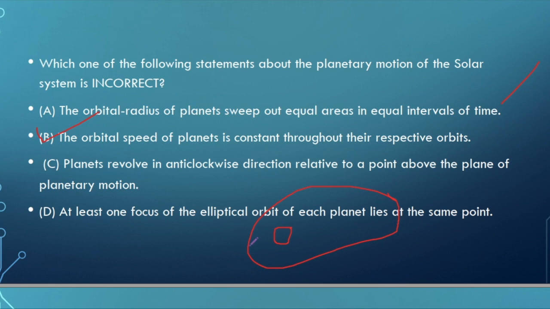When the Earth comes here, the gravitational pull between the Sun and the Earth is more as compared to this place, so to counter this gravitational force, it increases its orbital velocity. So at different points, a planet has different orbital velocity in the same orbit. The incorrect statement is B.